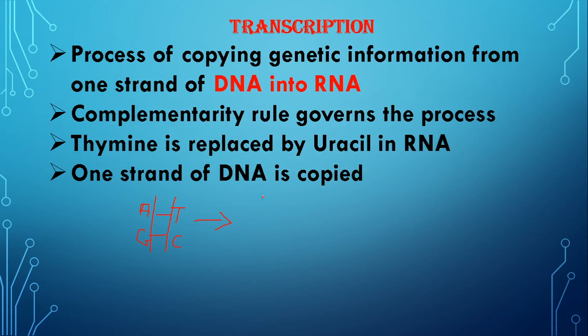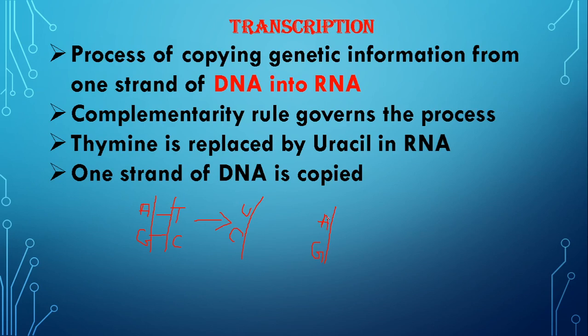Suppose the first strand has A and G. Complementary to A and G in the case of RNA will be U and C. So one strand of RNA is formed, fine. Second strand of RNA, if the other one acts as the template, then the bases will be A and G. Fine. So two RNAs are formed.